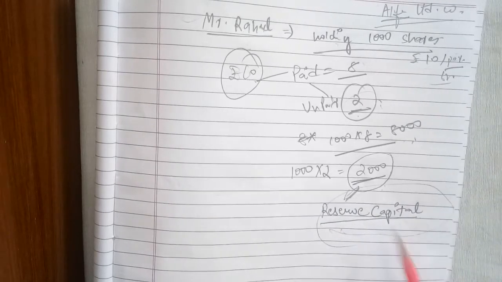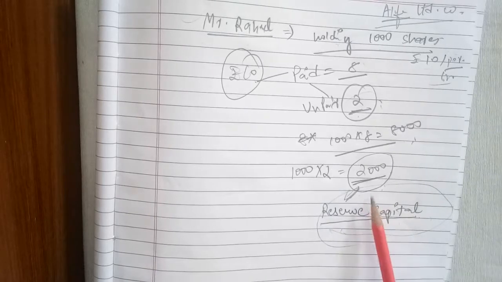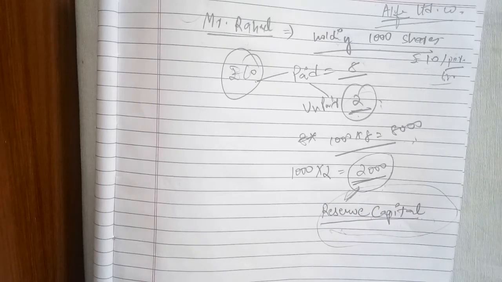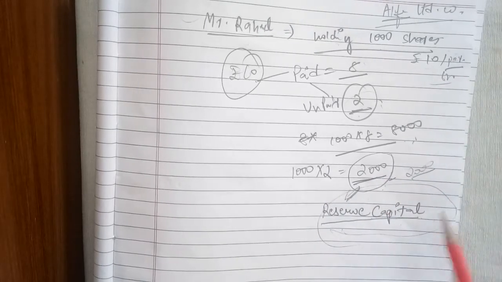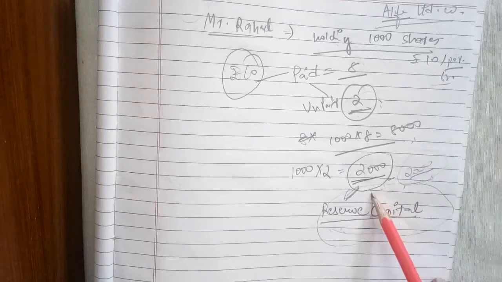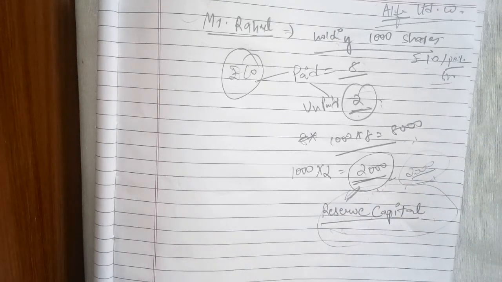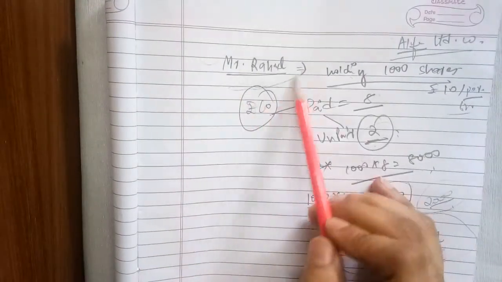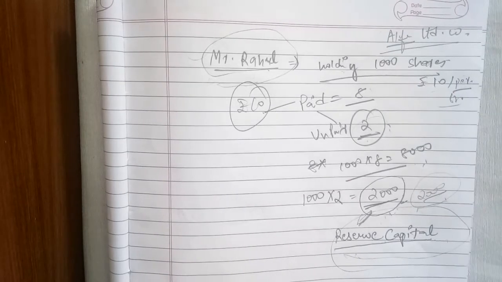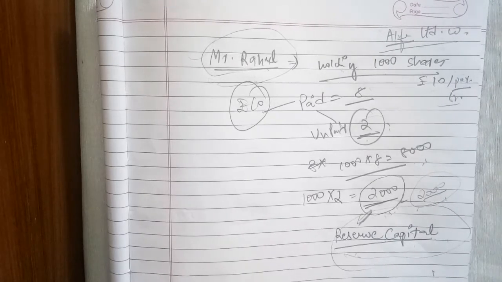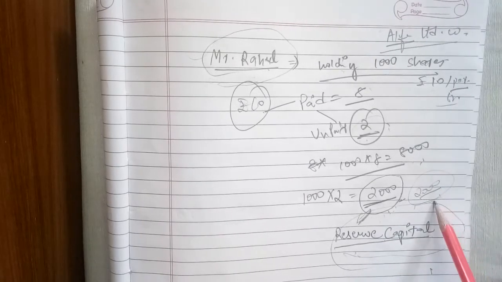So why is the company calling this amount? The company is in losses, so the company can call only this 2000 from Mr. Rahul. The liability of Mr. Rahul will be limited only to the unpaid capital, not beyond this. In that case, the personal assets of Mr. Rahul will be safe. This is why, as we have already studied in the features of a company, the company members have limited liability. To what extent will the company call the amount? Only this much. Is it clear?